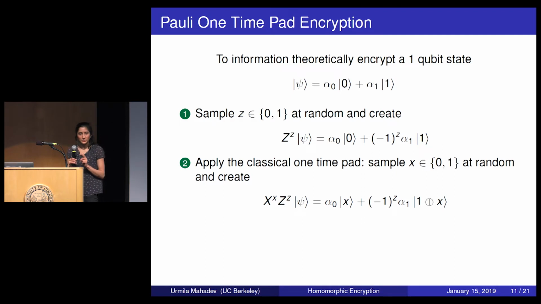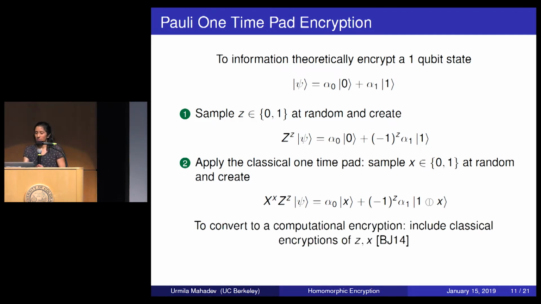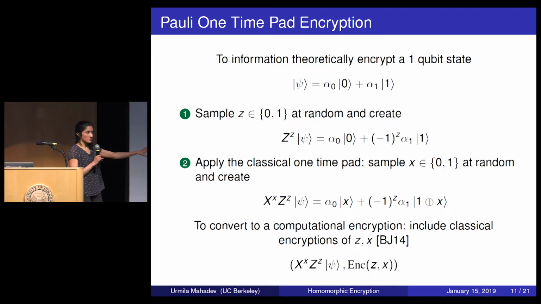What I need is a computational version of this, and in a paper by Broadbent and Jeffrey, they showed how to convert this into a computational encryption. And what they did was, now they have a two-part encryption. They have a one-time padded quantum state, and then they have the classical encryptions of the one-time pad. So this is a commonly used technique in cryptography. So this is what the encryptions that I'll be working with look like. You have the one-time padded quantum state, and you have classical encryptions of the one-time pad. These classical encryptions are under a classical homomorphic encryption scheme.